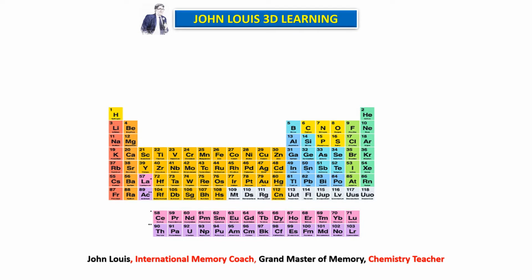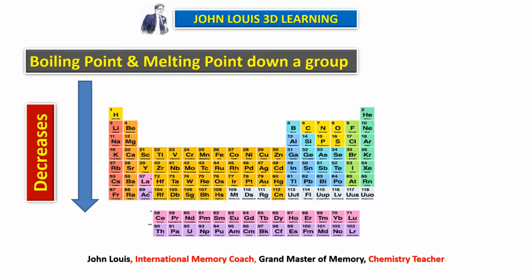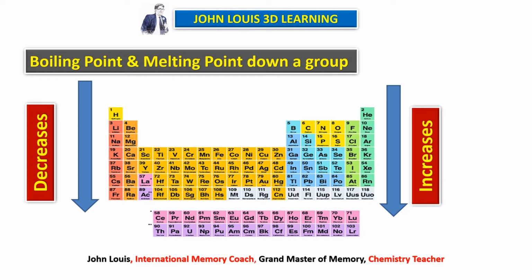So let us take boiling point and melting point down a group. When we go down a group, for metals the boiling point and melting point decrease. But if you take non-metals, on the other side of the periodic table, for example halogens, the boiling point and melting point increase when we go down.